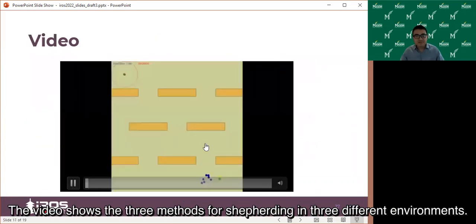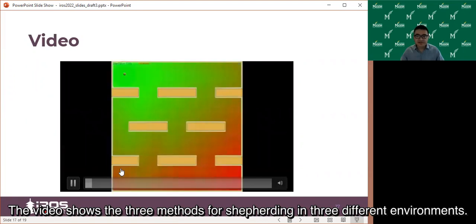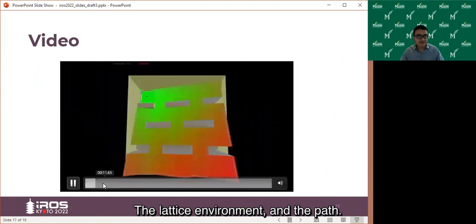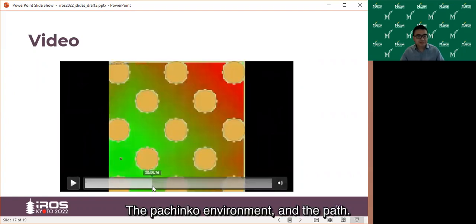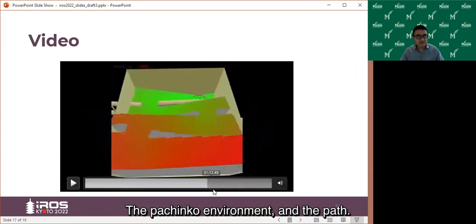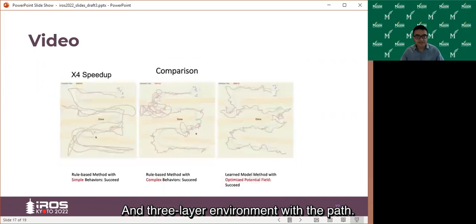The video shows 3 methods for shepherding in 3 different environments: the lattice environment with a path, the Pekingo environment with a path, and the 3-layer environment with a path.